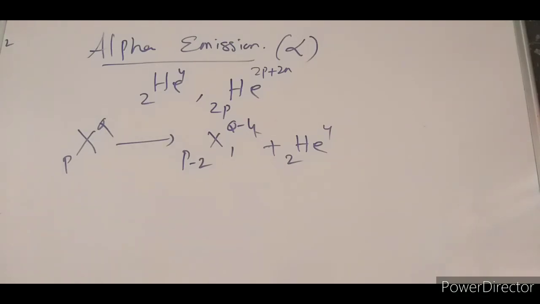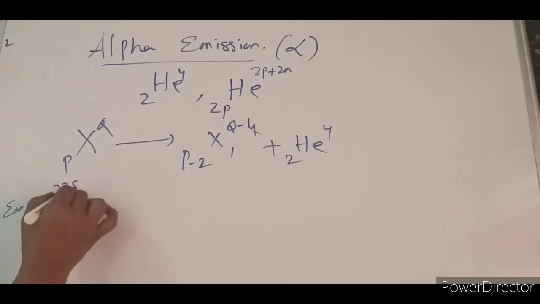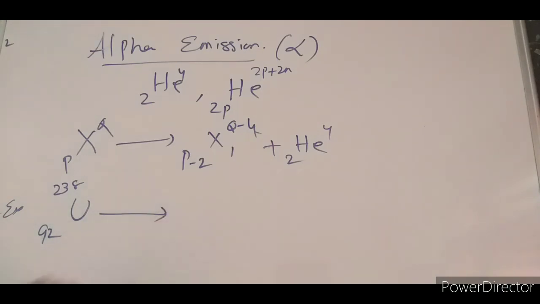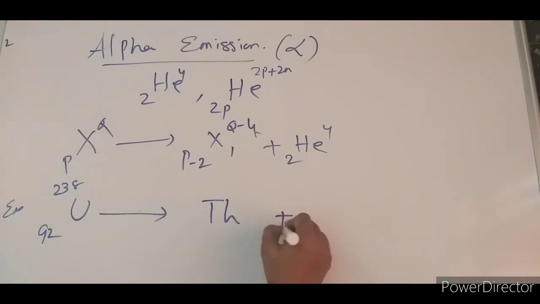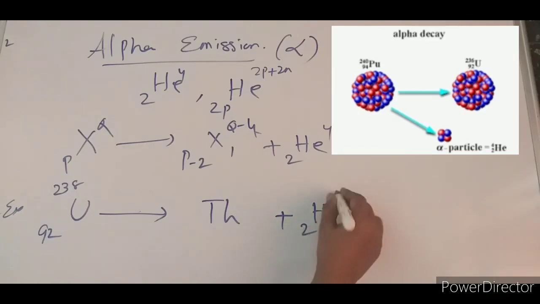Let us take an example. Let it be uranium, 92, 238. One alpha emission will take place. It is converted to thorium, with helium 2-4 emitted.